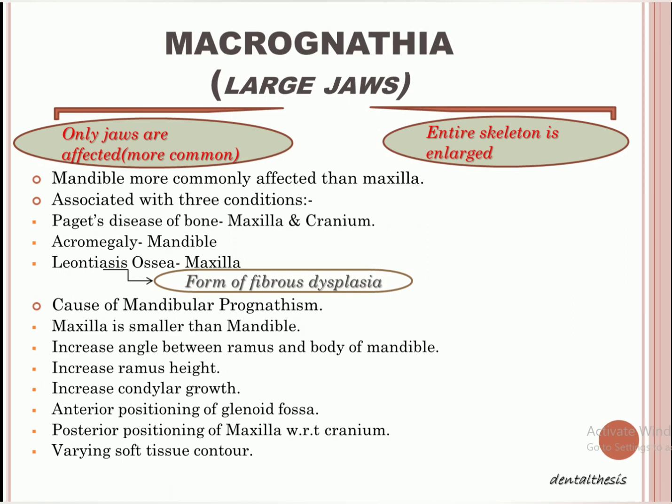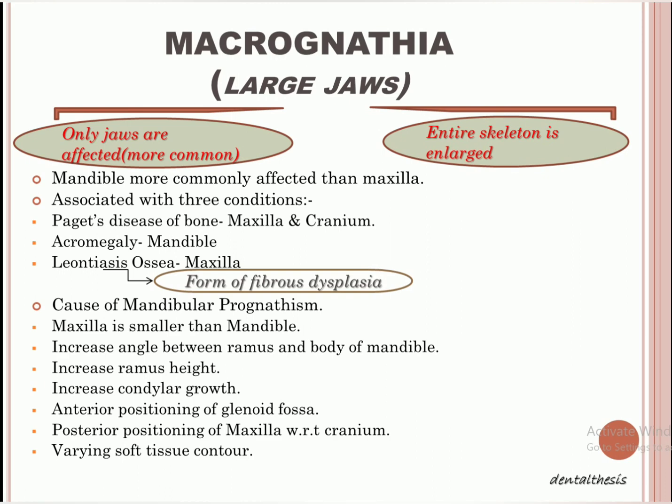For example, one is Paget's disease of bone, right? This is a bone disorder, and in this, basically the maxilla and cranium are enlarged, right? The second condition is acromegaly, in which the mandible is enlarged, and the third condition is leontiasis ossea, which is a form of fibrous dysplasia, which is again a bone disorder. So in this, the maxilla will be enlarged.